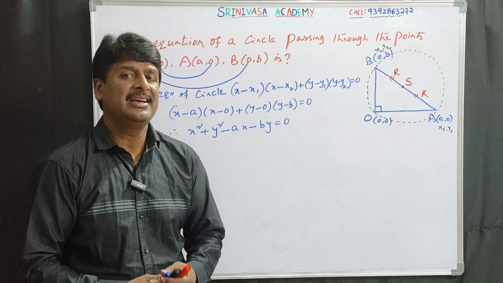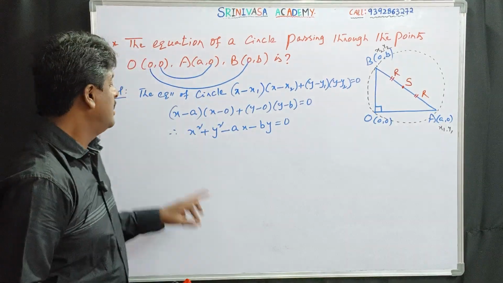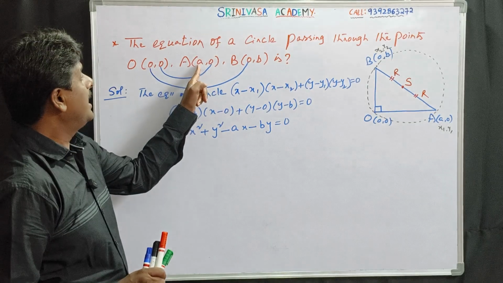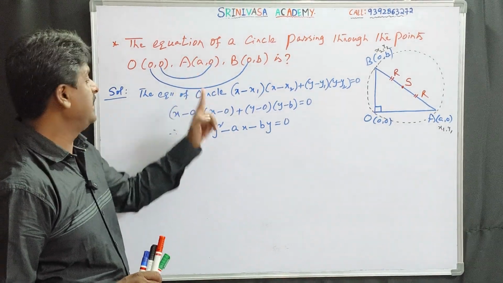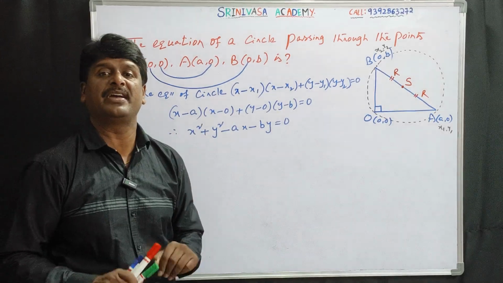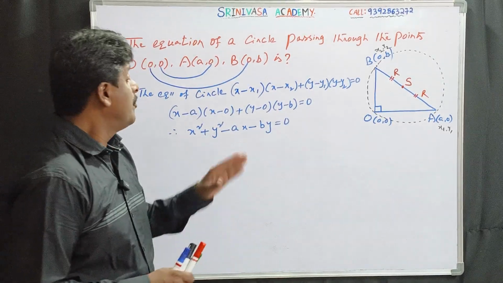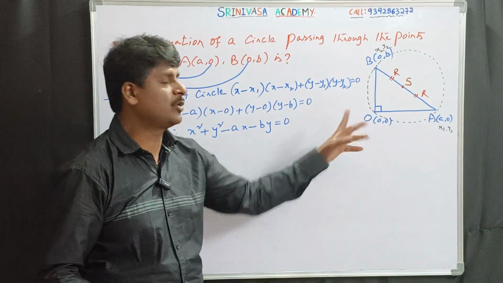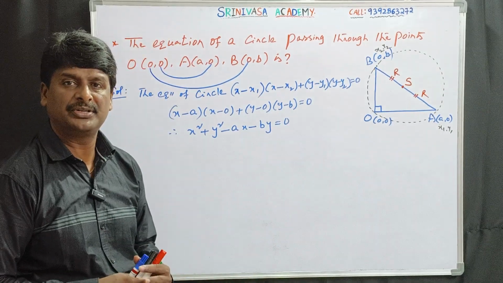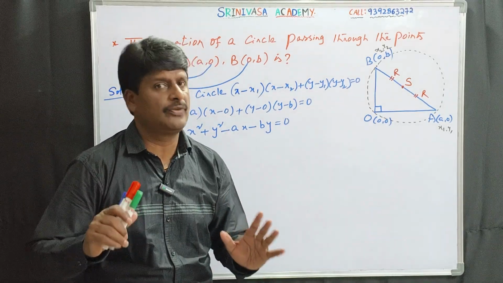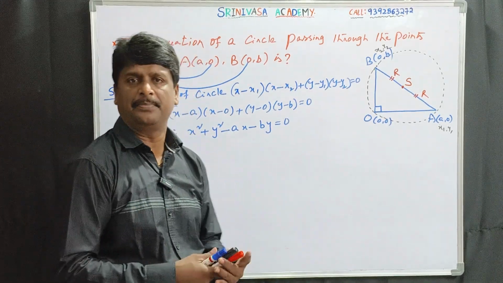Easy to remember. In the equation of circle, x square plus y square will be common, and the x coordinate of one of the points is a, that's why minus ax, and the y coordinate is b, so minus by, which is equal to 0. Why is this equation free from a constant term? Because it is passing through the origin. So that's why the equation of circle will always be free from a constant term.